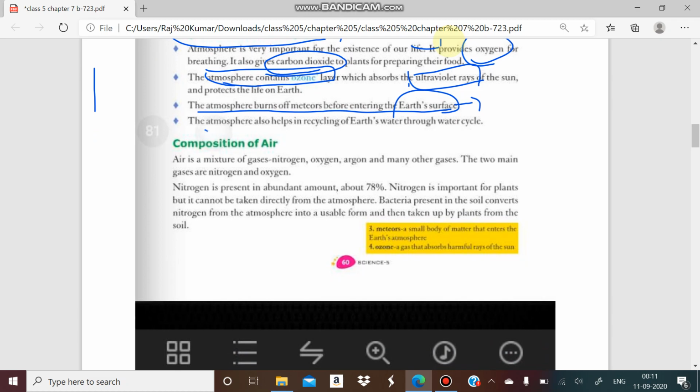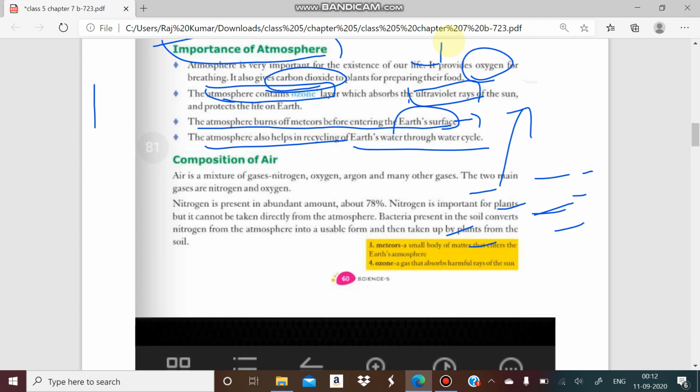And the fourth one, you will see the atmosphere also helps in the recycling of the earth's water through the water cycle. We know that water is generally present in water sources like lakes, ponds, rivers, and oceans. When it evaporates, it is converted into clouds. Suppose these are the water sources, and when it evaporates, it is converted into cloud formations. After that, the clouds will precipitate, and it will be converted into water. So that is the kind of water cycle.